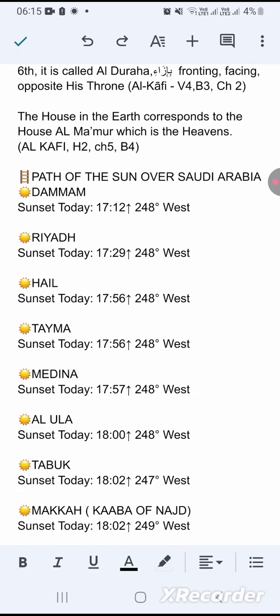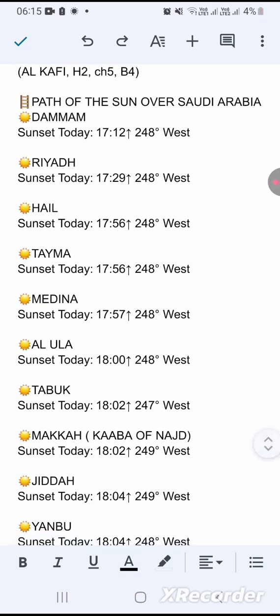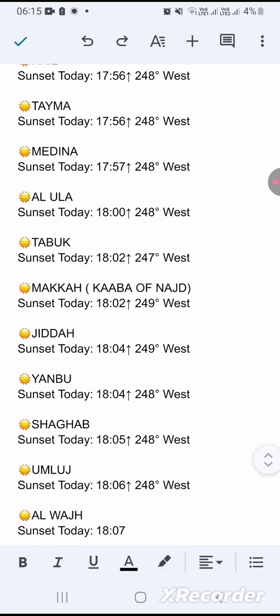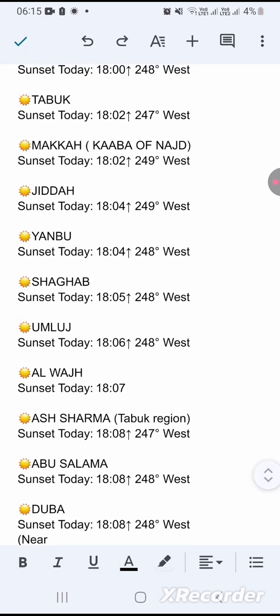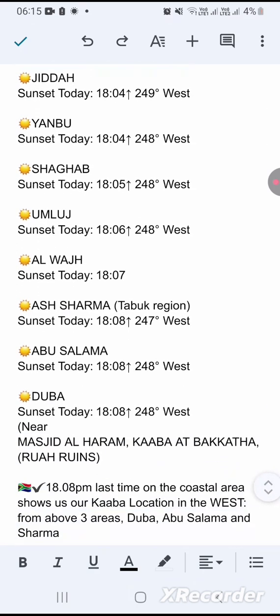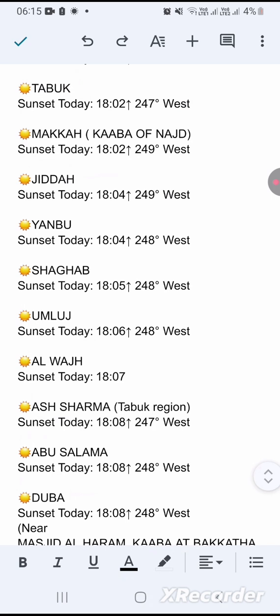It starts around Dammam at 12 minutes past 5. So this is the area along which it rises. It moves through Riyadh, Hail, Tayma, Medina, Al-Ula, Tabuk, Makkah, the Kaaba of Najd, where it sets at 18:02. Then it still moves on to Jeddah, Yanbu, Yaghab, Shaghab, Umluj, Al-Wajh. When it comes to Ash-Sharma and Abu Salama, notice the time now is 18:08. It's 6 minutes after